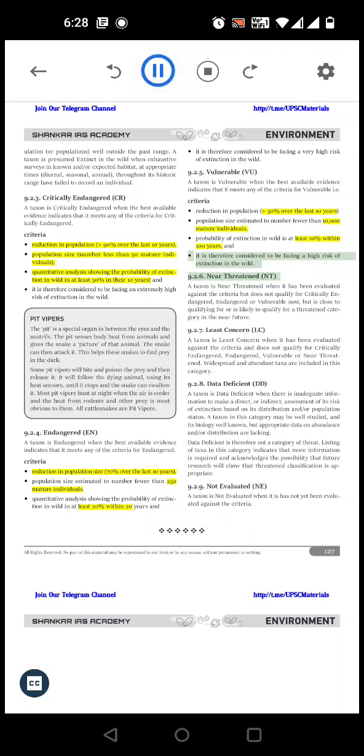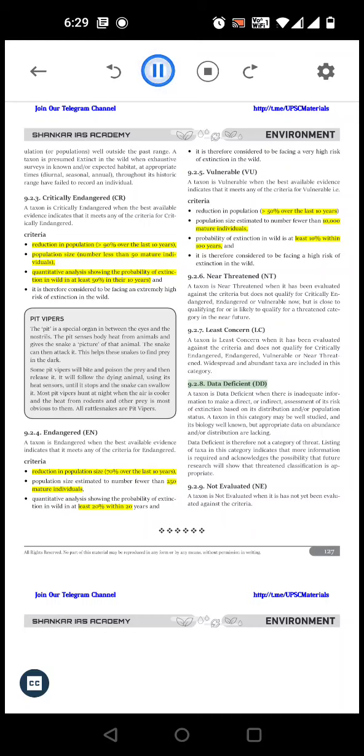9.2.6 Near threatened. A taxon is near threatened when it has been evaluated against the criteria but does not qualify for critically endangered, endangered or vulnerable now, but is close to qualifying for or is likely to qualify for a threatened category in the near future. 9.2.7 Least concern. A taxon is least concern when it has been evaluated against the criteria and does not qualify for critically endangered, vulnerable or near threatened. Widespread and abundant taxa are included in this category.